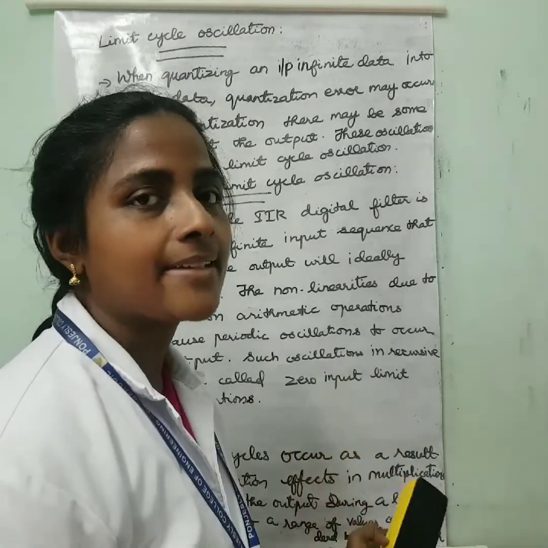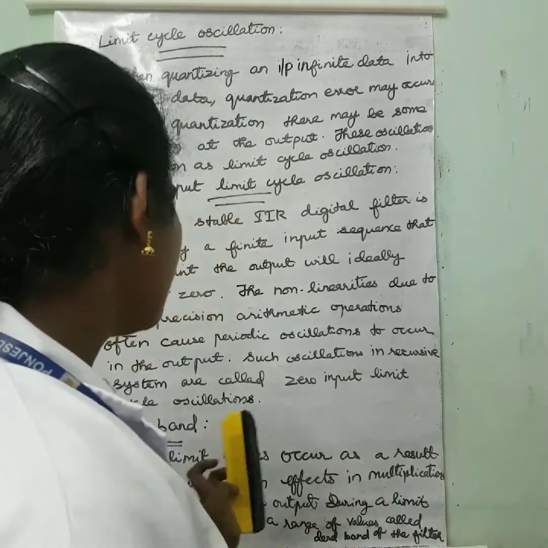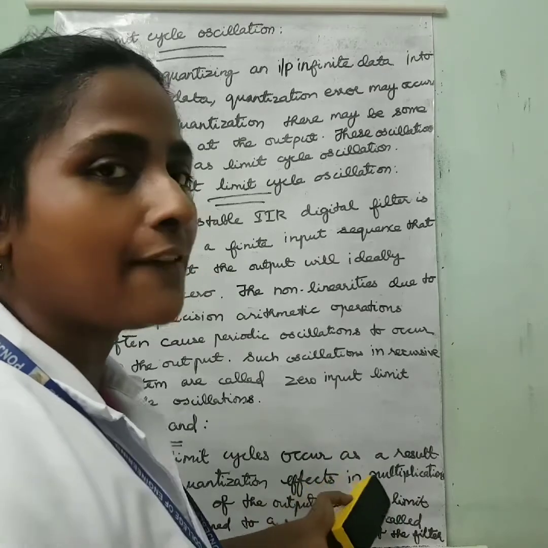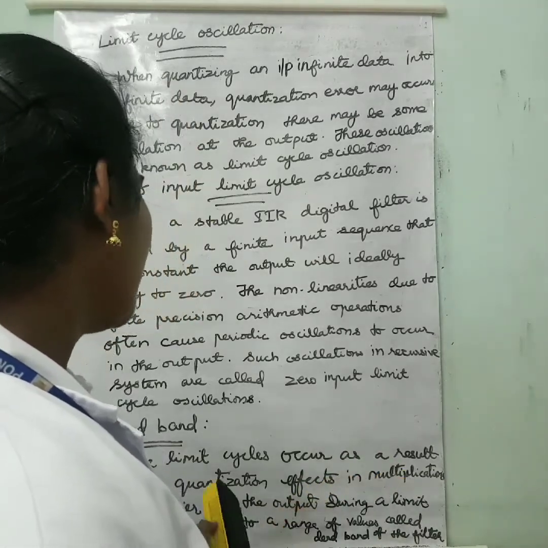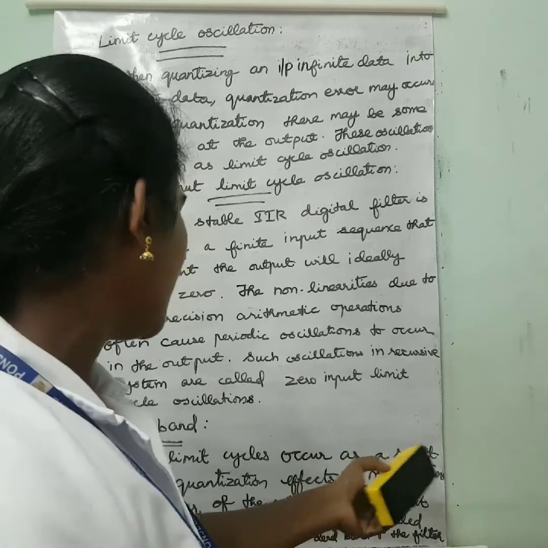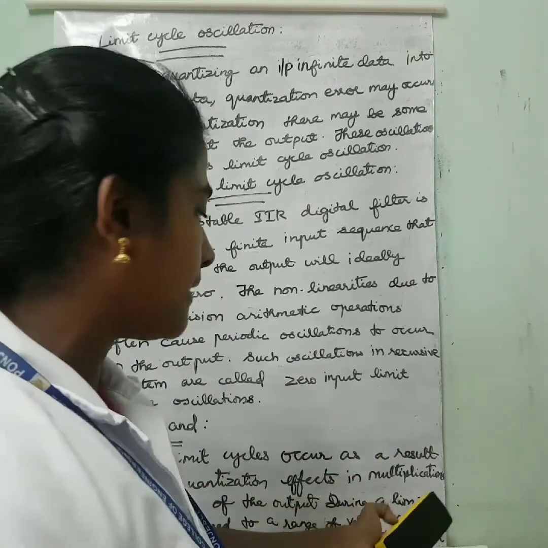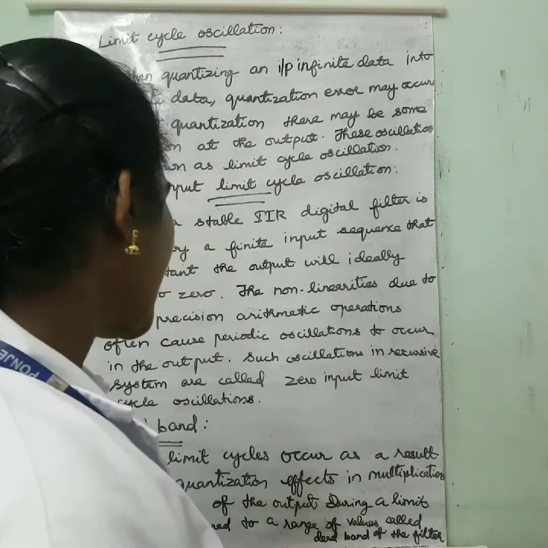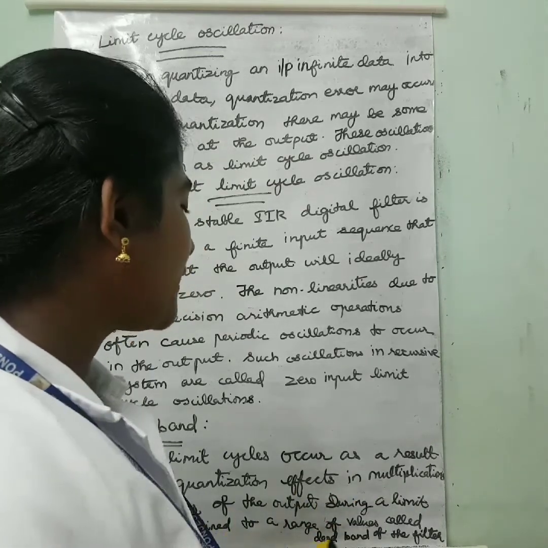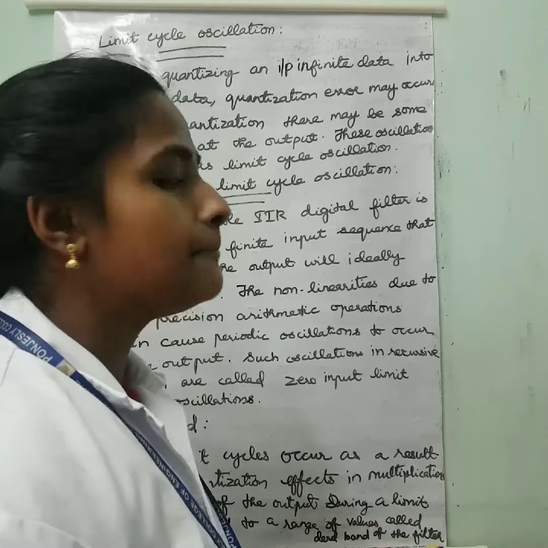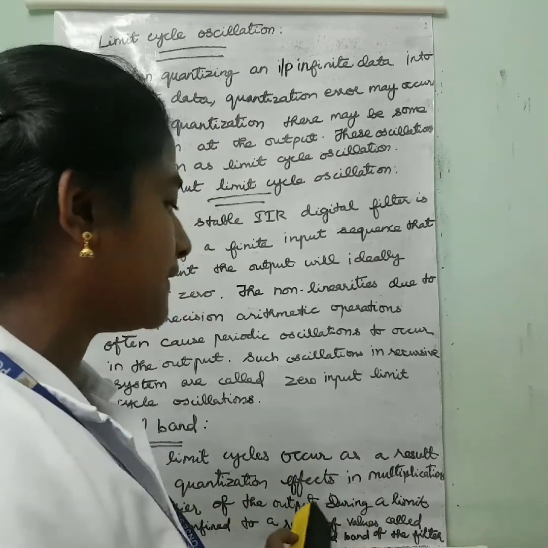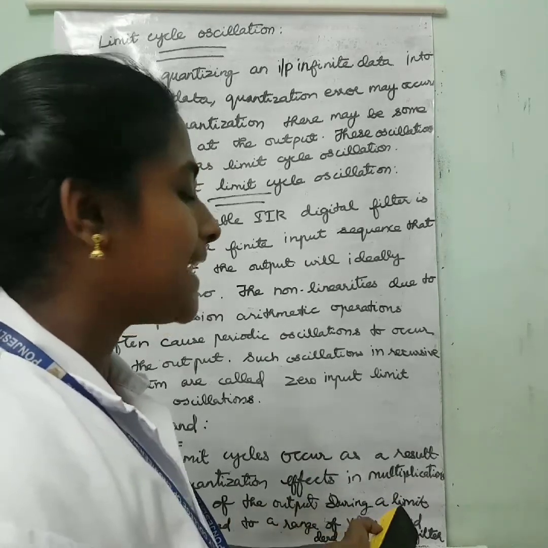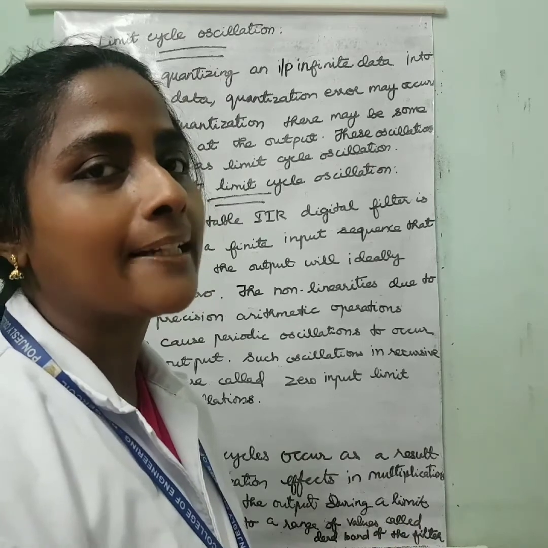Next we can see about dead band. Here the limit cycles occur as a result of the quantization effects in the multiplications. The amplitudes of the output during a limit cycle are confined to a range of values called the dead band of the filter.